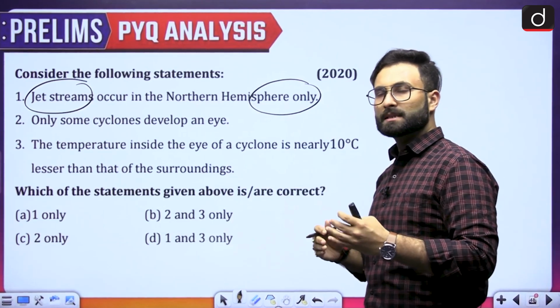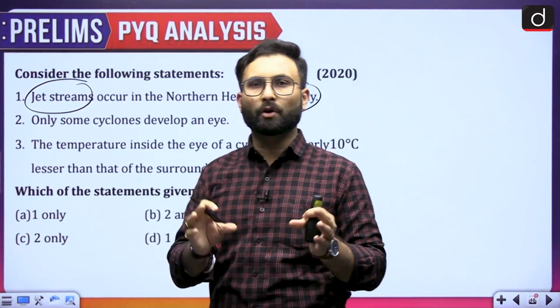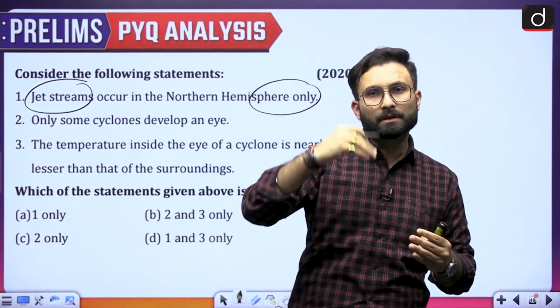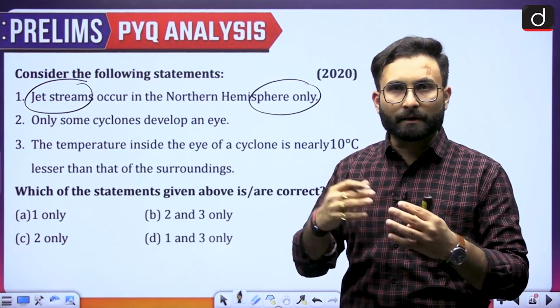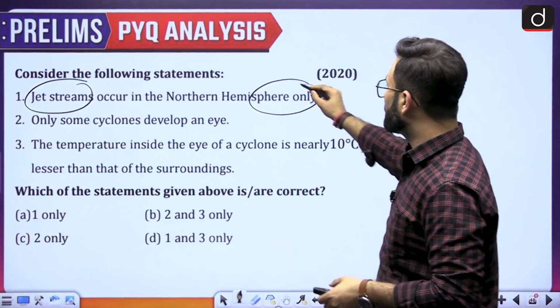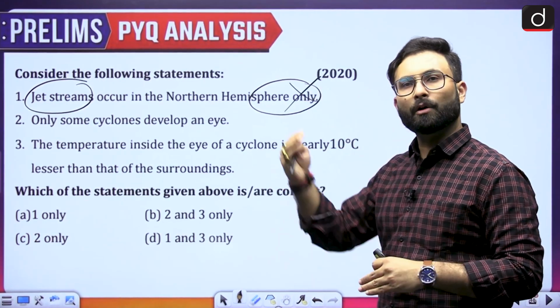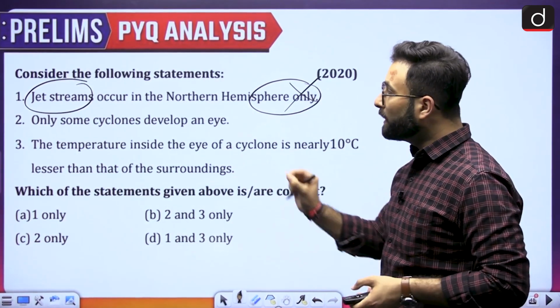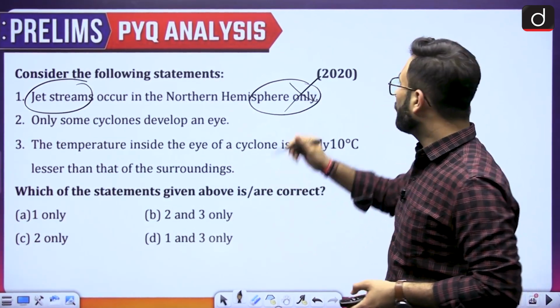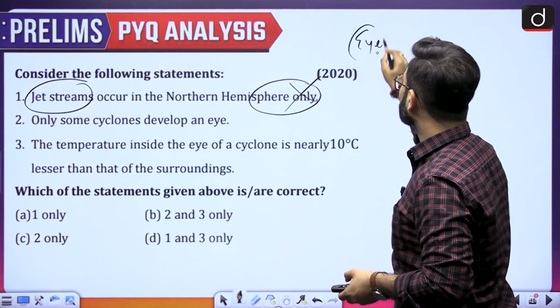Most of the time, when you go for any kind of climatic or weather phenomena, you will see that both hemispheres have it, be it in a different ratio, but it will be there. So that statement is wrong. Jet stream is a phenomenon of both hemispheres, in the temperate zones. Okay, coming to the next one, only some cyclones develop an eye. Now when we talk about the eye, you know that there are two kinds of cyclones.